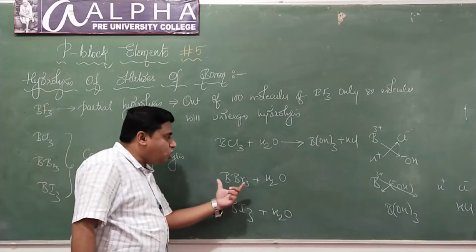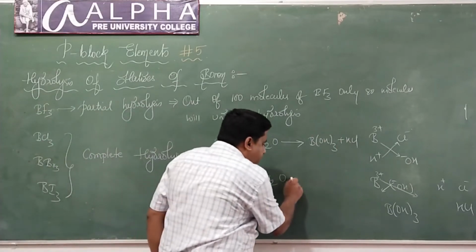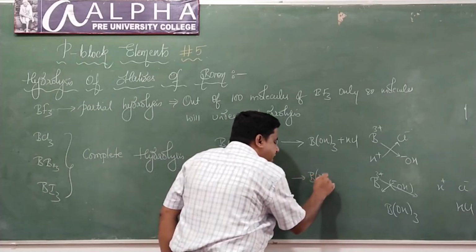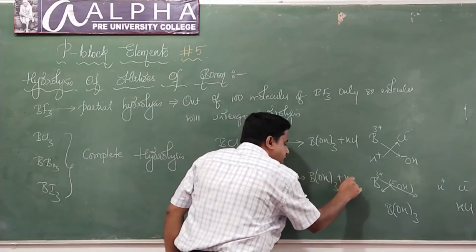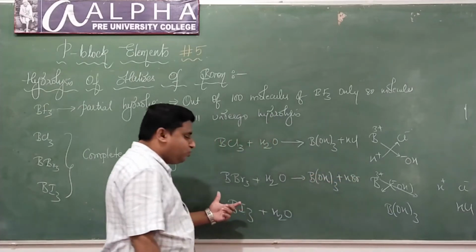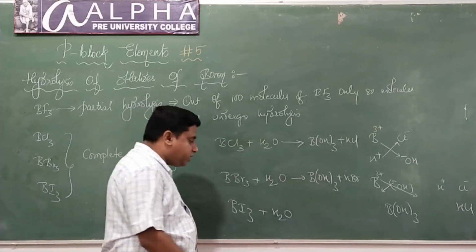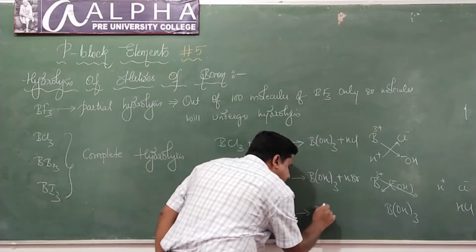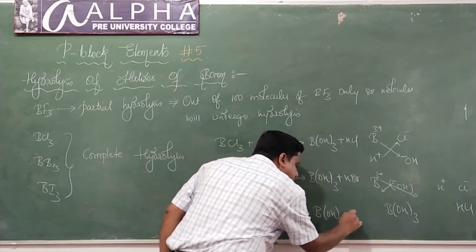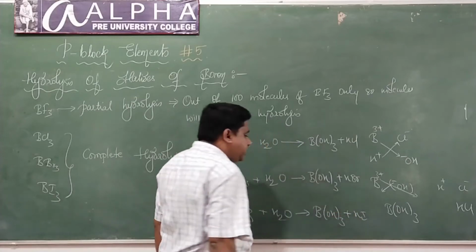Like that, boron tribromide reacts with water to form boric acid plus HBr, and boron triiodide reacts with water to form boric acid plus hydrogen iodide.